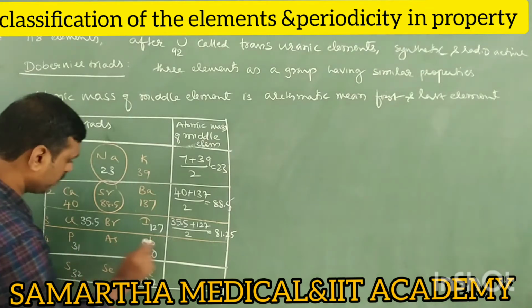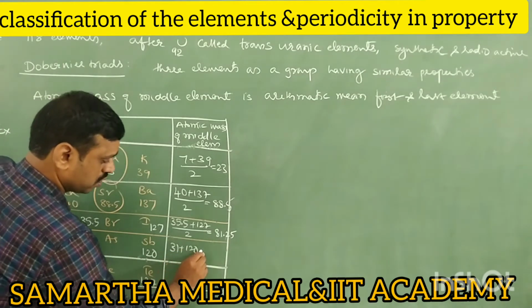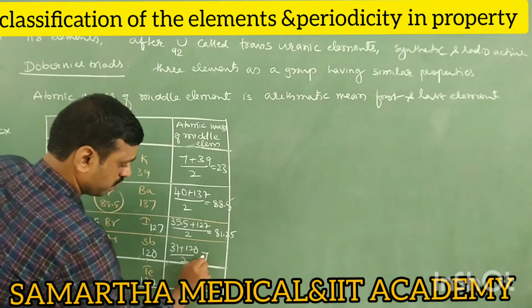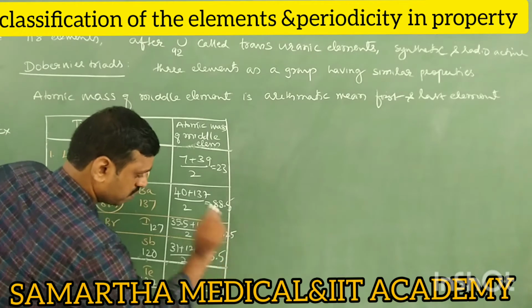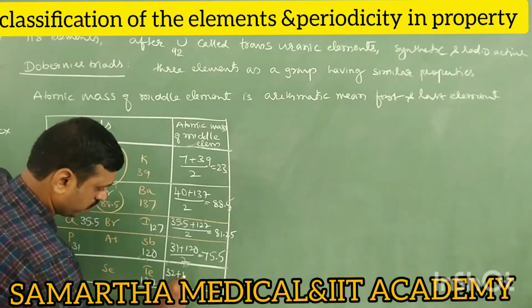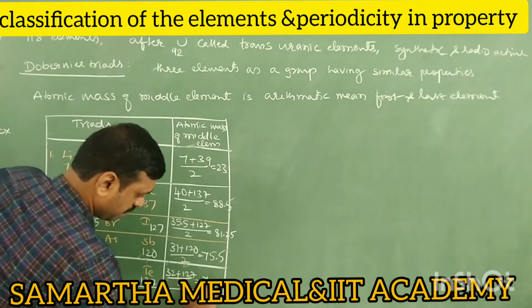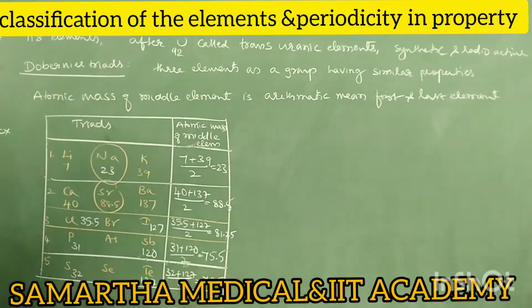Therefore take the arithmetic mean of these two. Arithmetic mean of 31 plus 120 by 2, 70. Very good. 70.5. Next, 32 plus 127 by 2. Tell me. 78.5. So it is about triads.